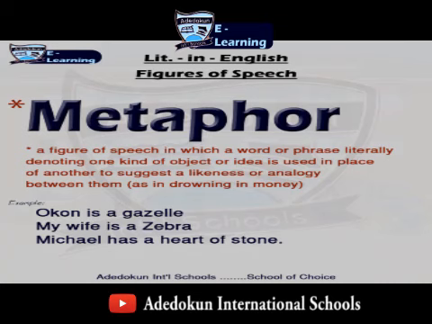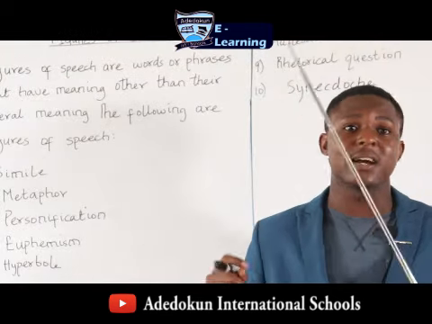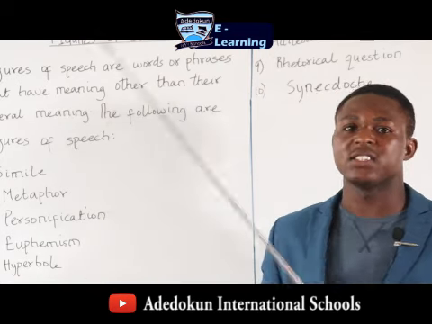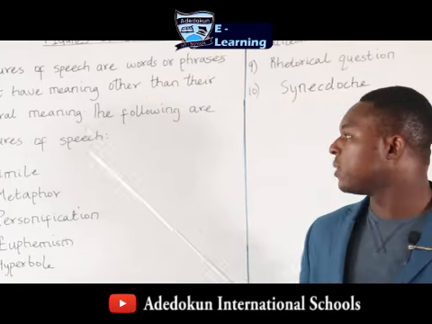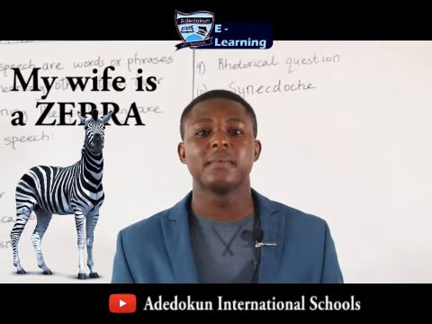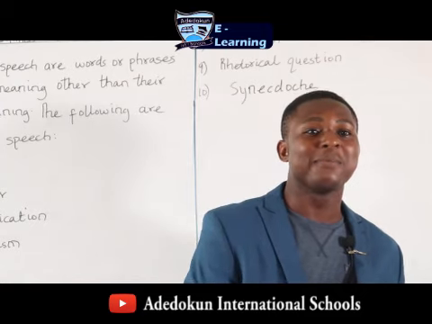Then we have metaphor. Metaphor is when you compare two things, ideas, or objects, without the use of "as" or "like." And this comparison most times is direct. You see, simile is indirect, but metaphor is direct. Now for metaphor, I can say my wife is a zebra. It doesn't mean I got married to a zebra.